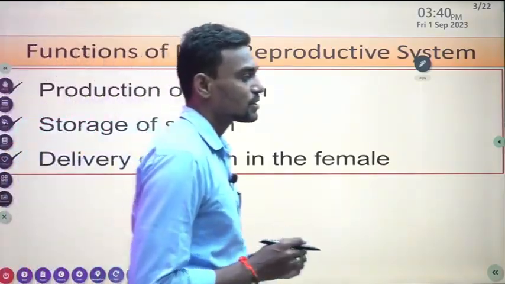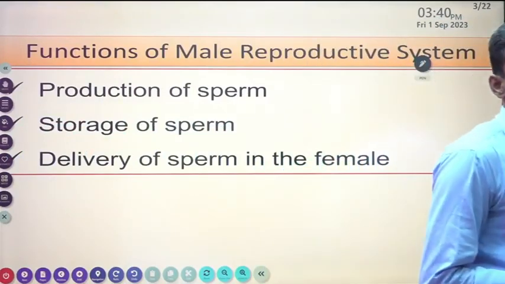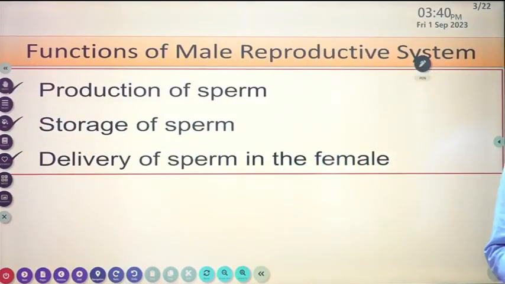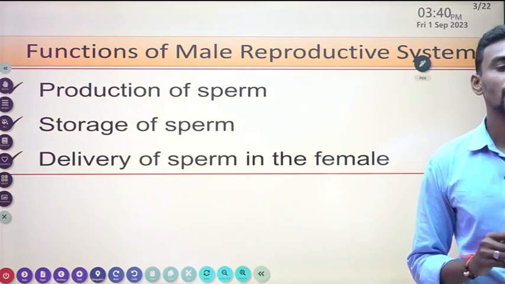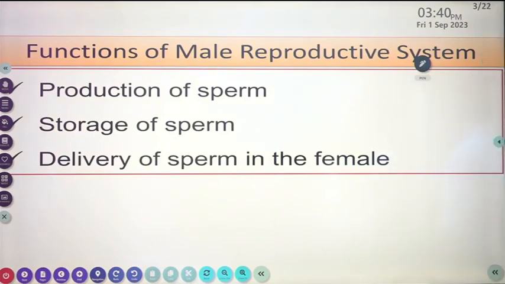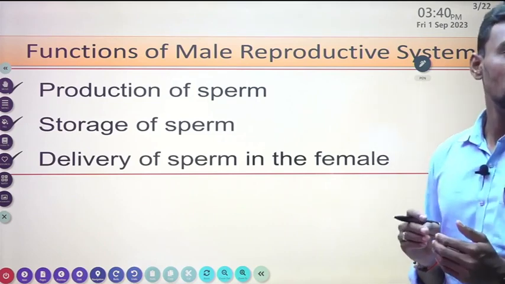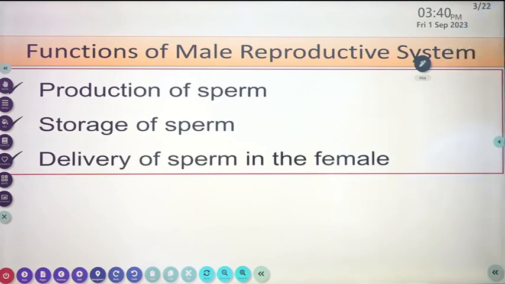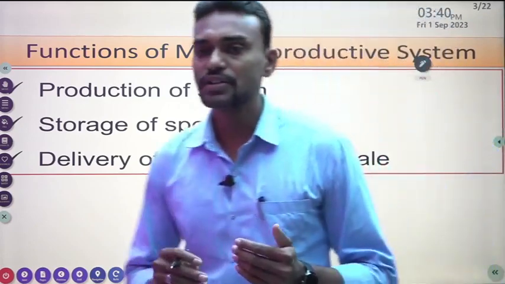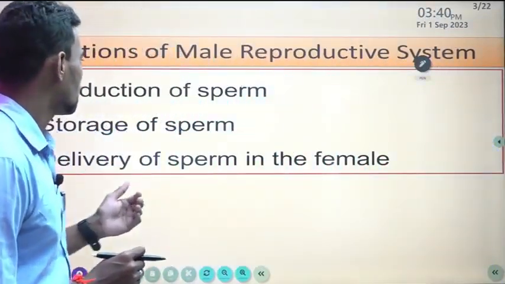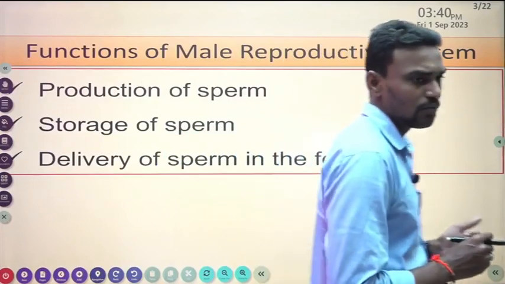Then there are some functions of the male reproductive system too. While we are going to study the male reproductive system in insects, we need to know the major important points, or the functions, of the male reproductive system. There is not any major difference from vertebrates in insects. All the reproductive systems or organs are the same as in vertebrates too.